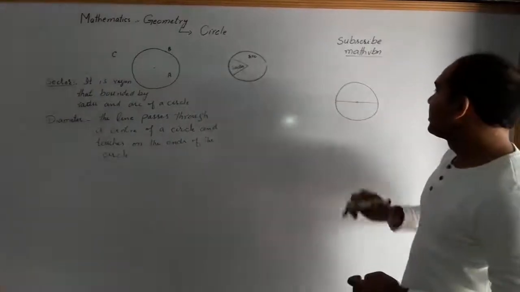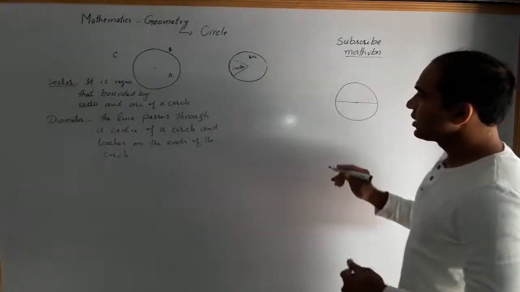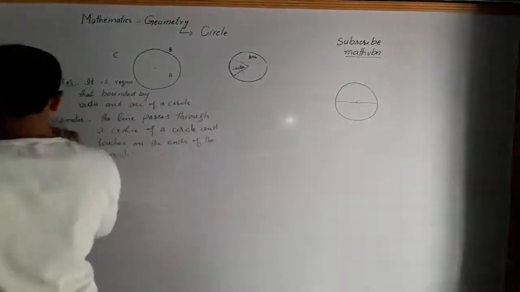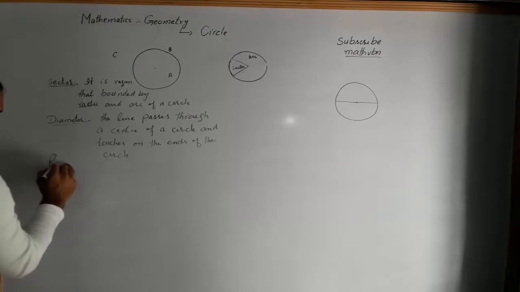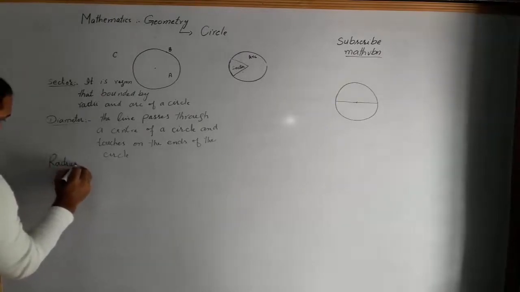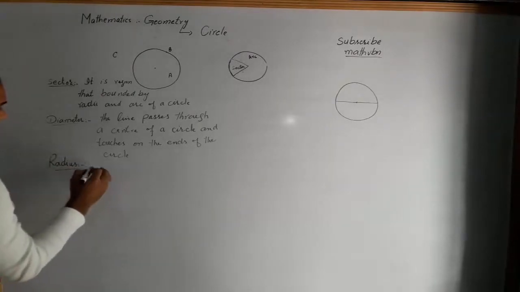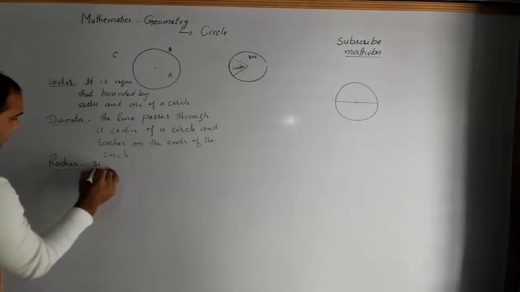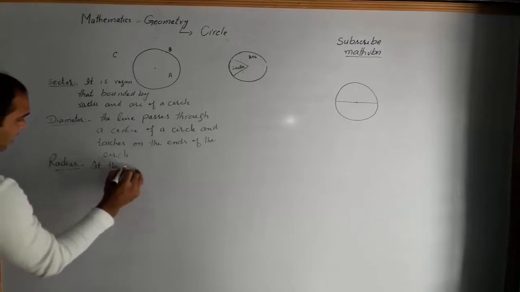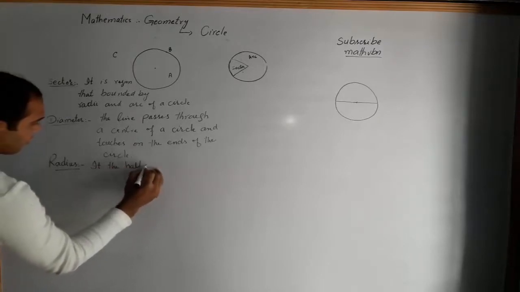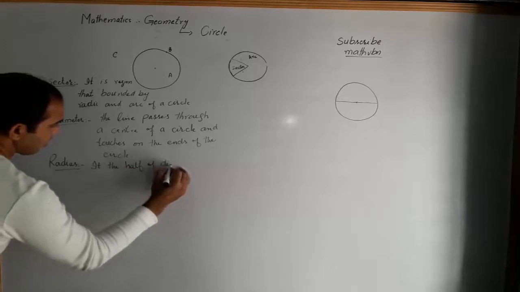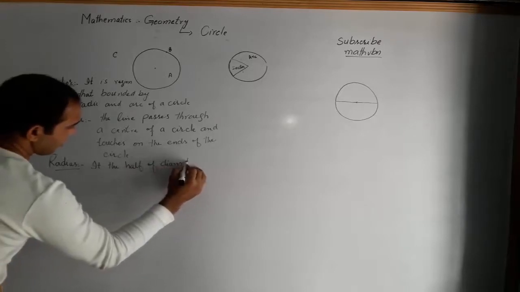We have defined the diameter. Now come to the radius. It is half of the diameter.